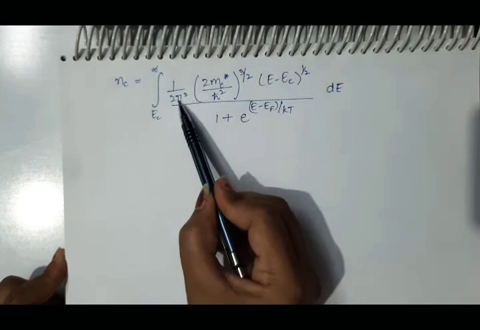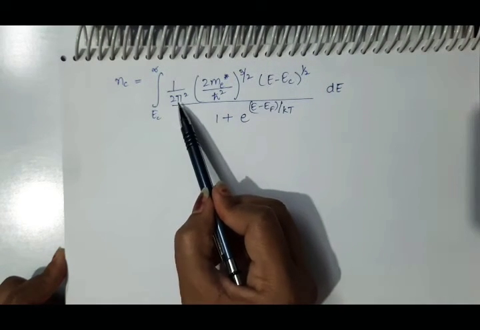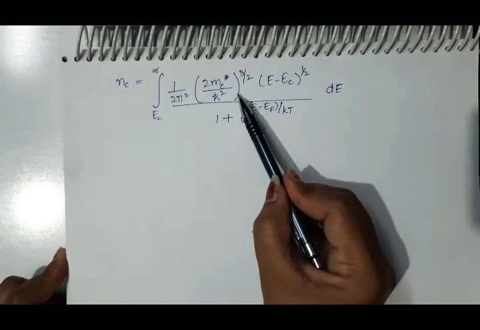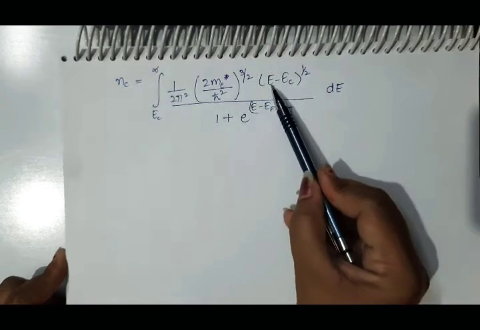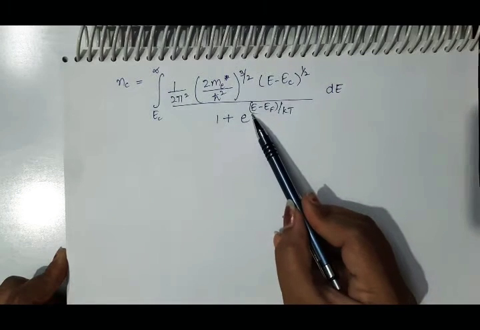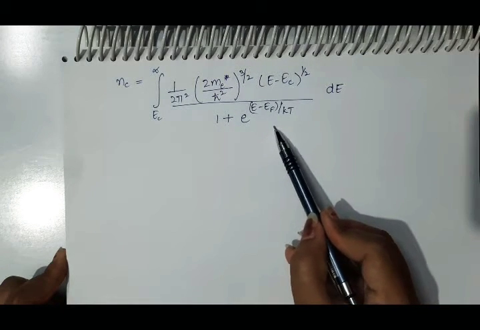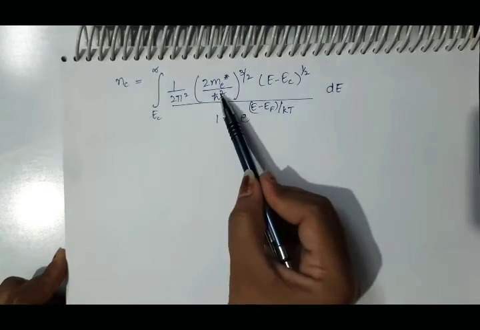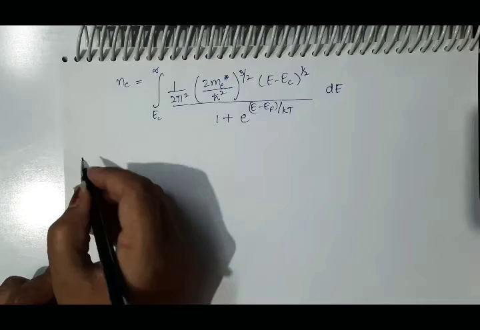As you can see, two terms do not include the variable E, while the other two terms include E. So we keep these two terms inside the integral and move the other terms outside the integral, and we will get